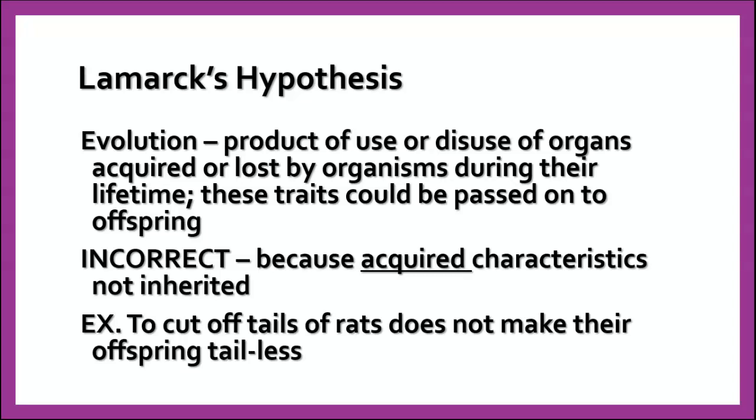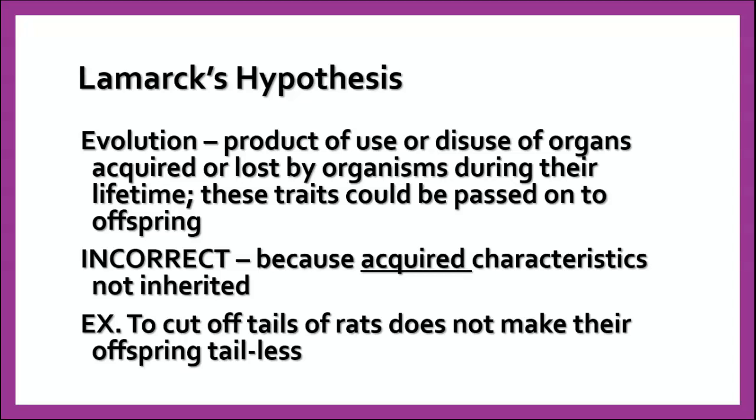A very famous scientist named Lamarck, who was well known for a lot of things, had the idea that evolution, or the change in species, was the product of the use or disuse of organs that were acquired by the organism or lost by the organism during their lifetime, and that these traits could be passed on to their offspring. But here's the thing.